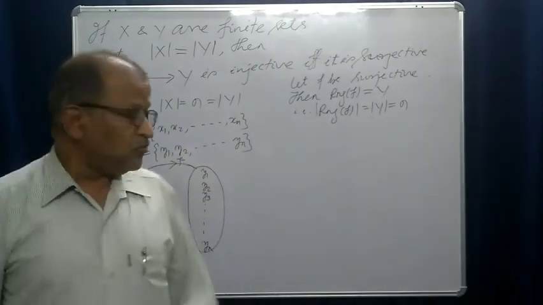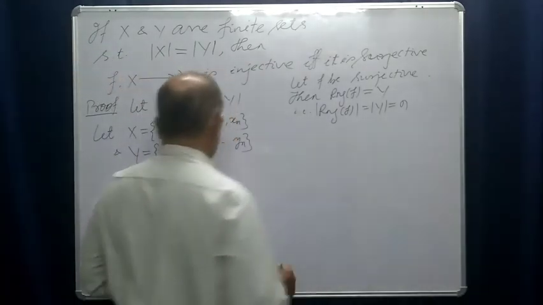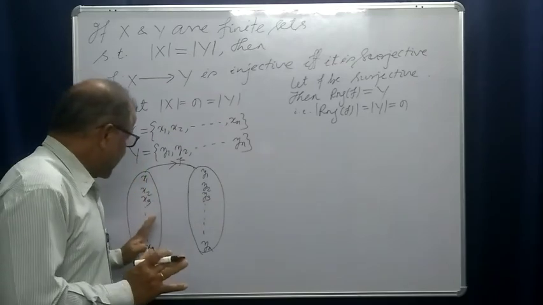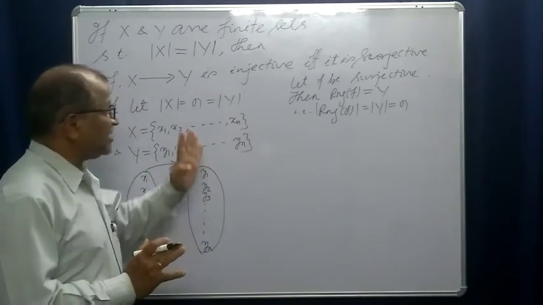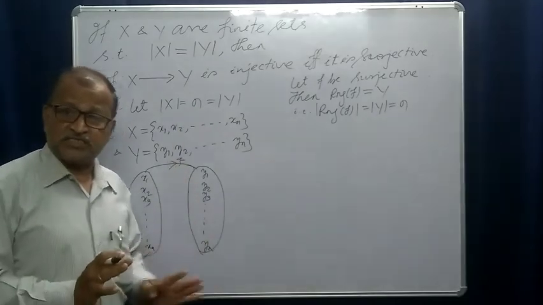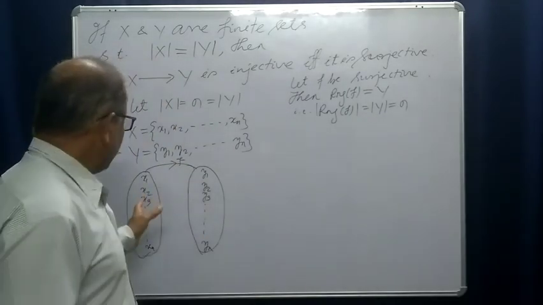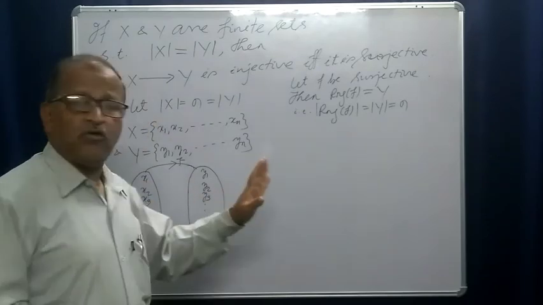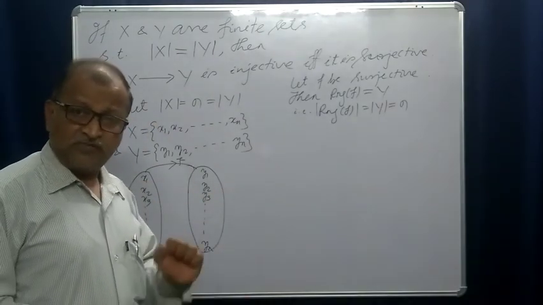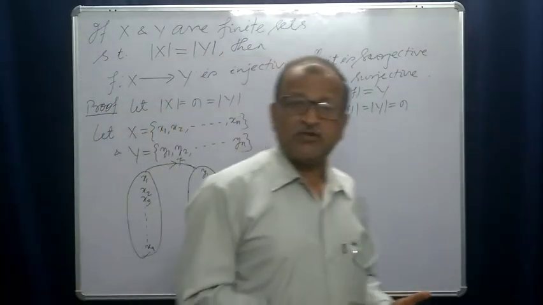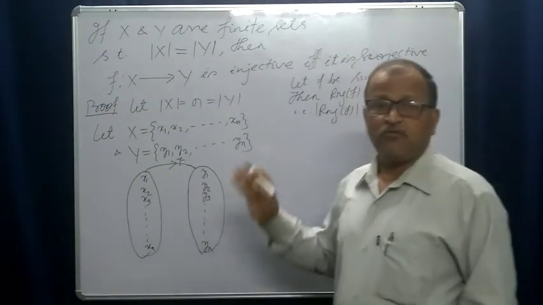Given that cardinality of y is n and f is surjective. When will the function be surjective? When range of f is equal to y. That means cardinality of the range is equal to cardinality of y.